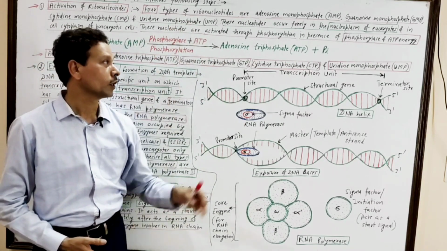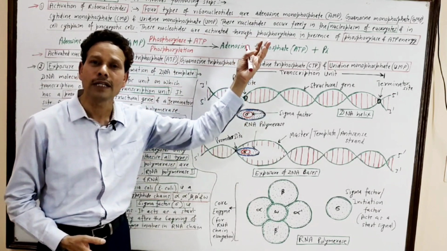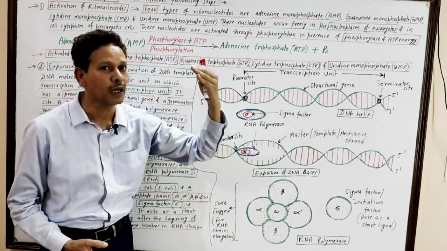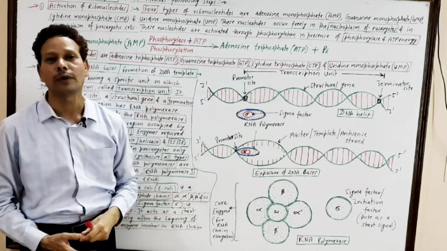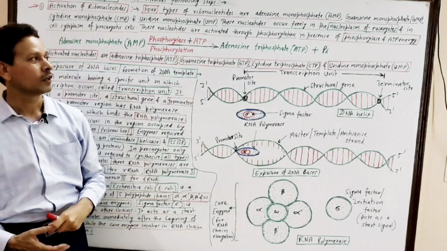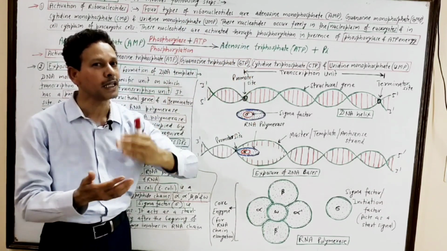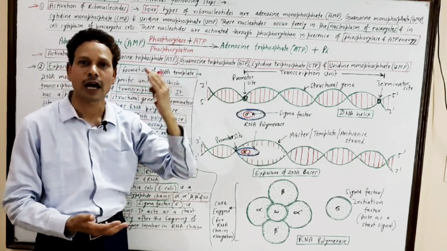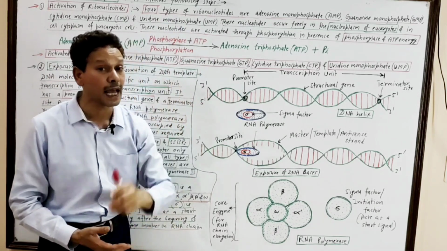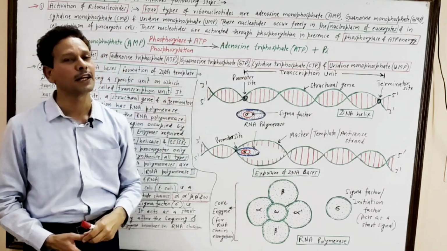These ribonucleotides, in case of eukaryotic cells, because the transcription occurs in the nucleus, are freely present in the nucleoplasm. While in case of prokaryotic cell, there is no well-defined nucleus. It means the entire process, transcription, RNA formation, occurs in the cell cytoplasm. So these nucleotides are present in the cell cytoplasm.